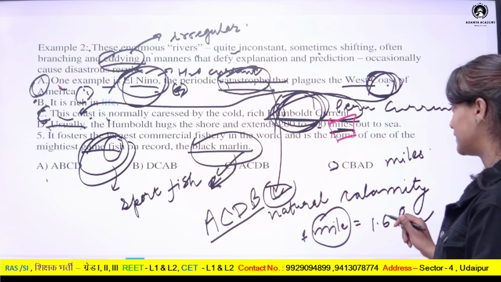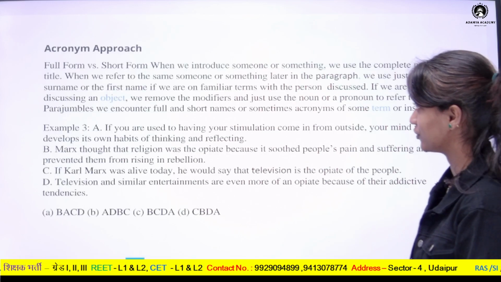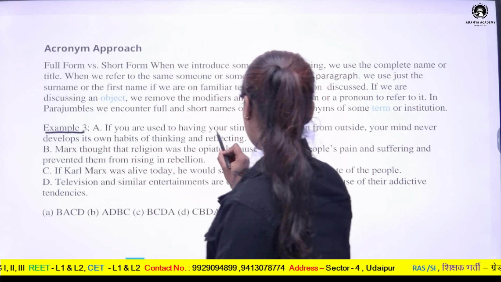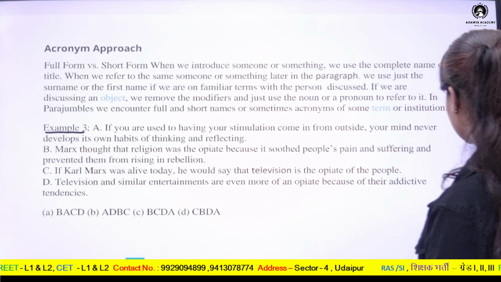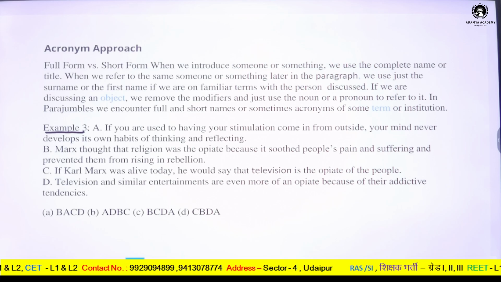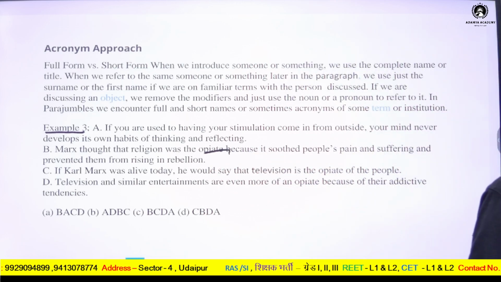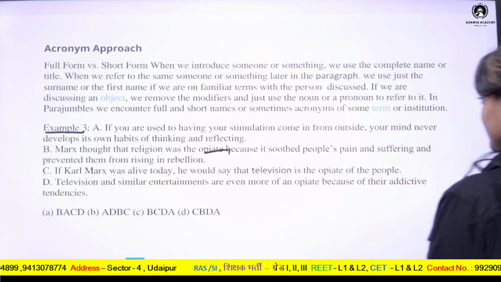So we have discussed this question. And next question, example 3. If you were used to having your stimulation coming from outside, your mind never develops its own habits of thinking and reflecting. Marx thought that religion was the opiate because it soothed people's pain and suffering and prevented them from rising in rebellion.